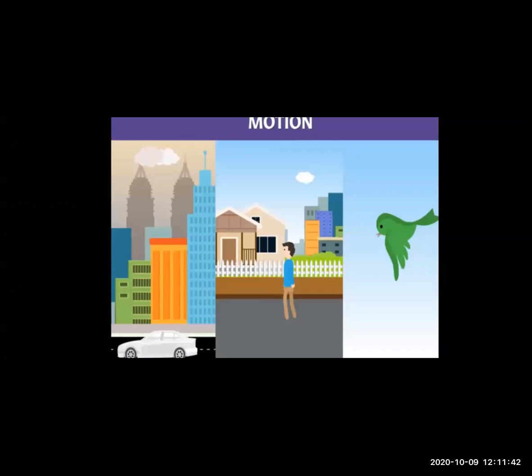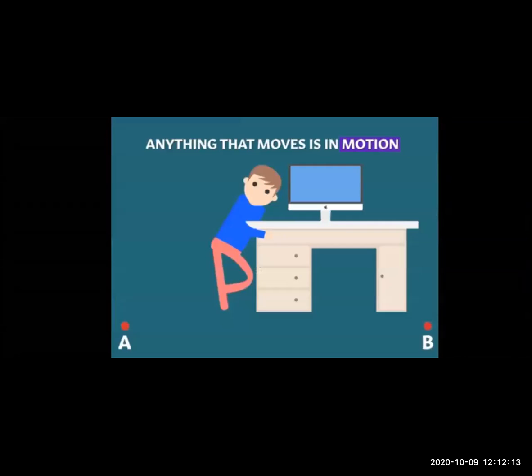Here the man is walking continuously without stopping, the car is moving without stopping, the bird is flying without stopping. That means we can say that the continuous displacement of an object is called motion. Here the car is an object, the man is an object, the bird is an object. I hope you understood the definition of motion.